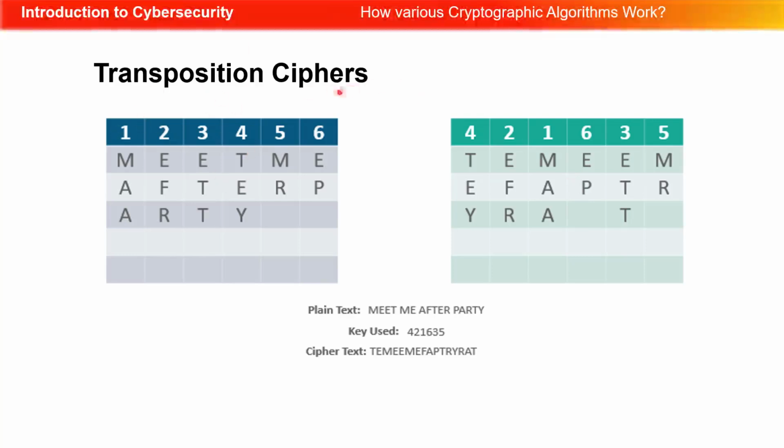Also, we see these transposition ciphers, so we can see here this message, meet me after the party, or meet me after party. We can see here these are the positions right now, and then it's ciphered, the key used here is 421635, which gives us this. Now, what we need for transposition is for somebody to know what position to convert it back to, and they'll be able to read the message.